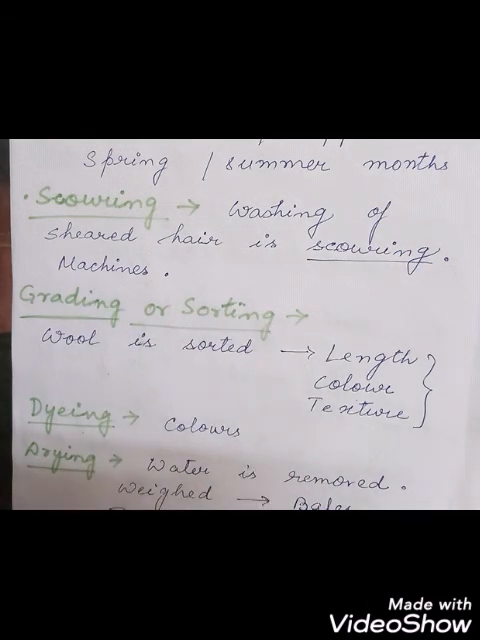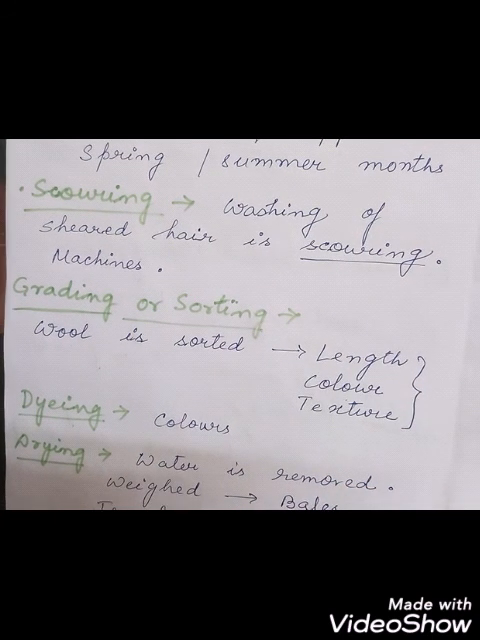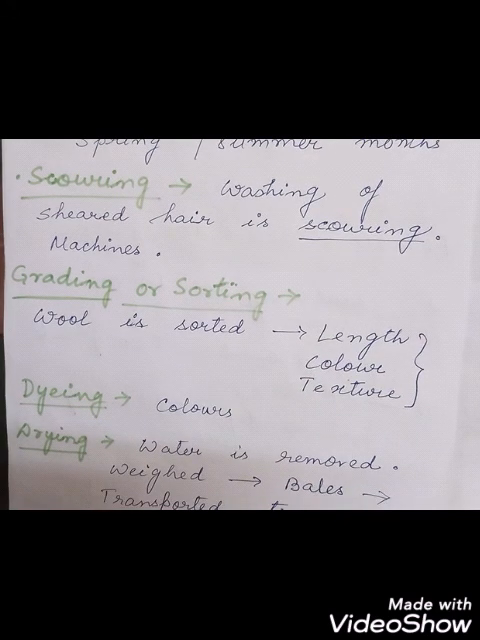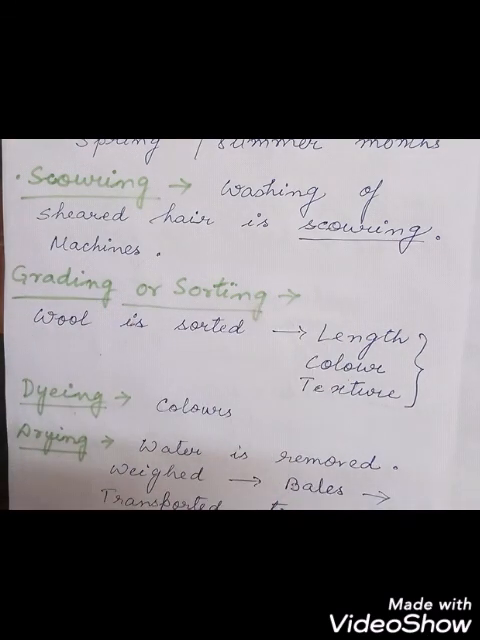Next is grading and sorting. In this process, the woolen fibers obtained from shearing are sorted, grouped into categories according to length, color and texture, so that when coloring is done, it can be done very easily. So after shearing comes scouring, that is the cleaning, and then step three is grading or sorting.